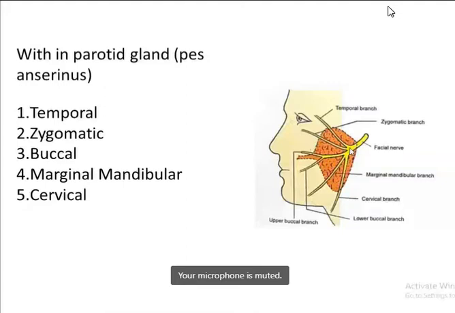branches. Okay. So first one is the temporal. So it gives rise to the temporal branch. So these are the different branches in the face. So it gives rise to the temporal branch here, then the zygomatic branch here, then the buccal. The buccal further divides into the upper buccal and the lower buccal. Okay, so this is the buccal branch, which further divides into upper and the lower buccal branch. Then next is the marginal mandibular branch, and this is the cervical branch.